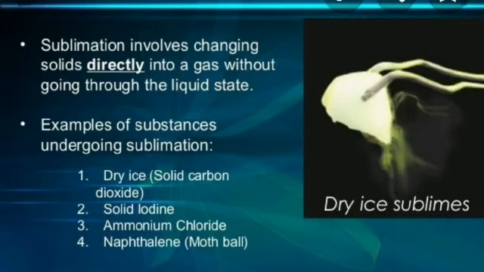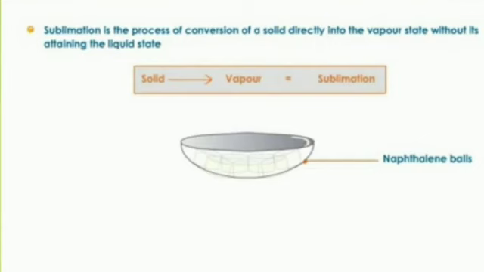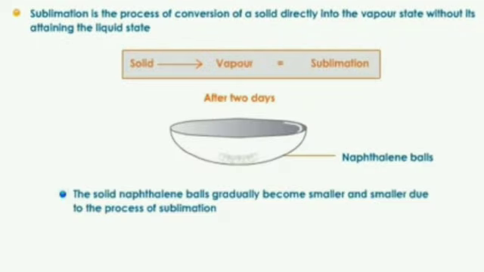Sublimation involves changing of solids directly into a gas without going through the liquid state. Examples: dry ice, solid iodine, ammonium chloride and naphthalene. For example, naphthalene balls disappear after a few days when we expose them. This is because they directly pass into vapor state without attaining the liquid state.